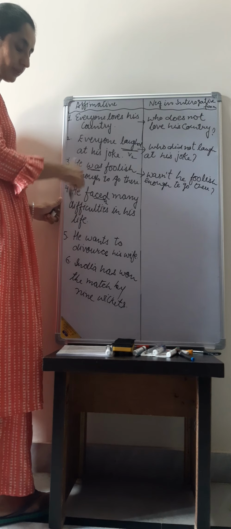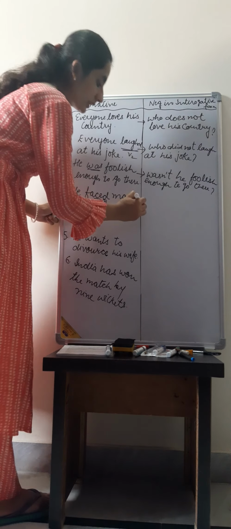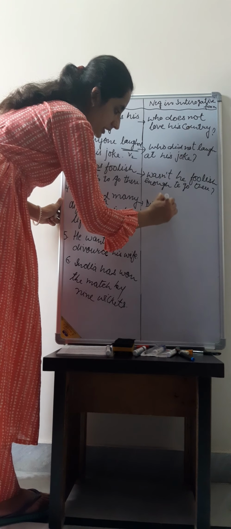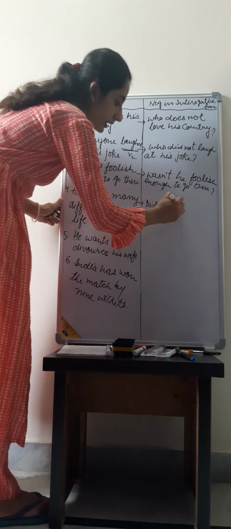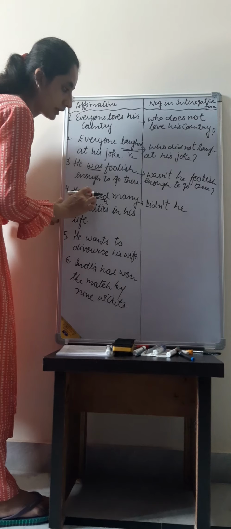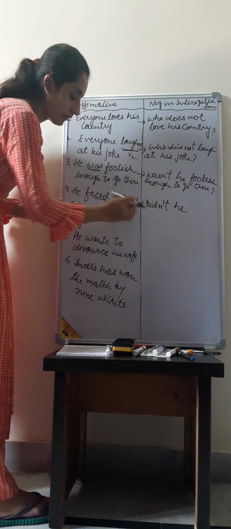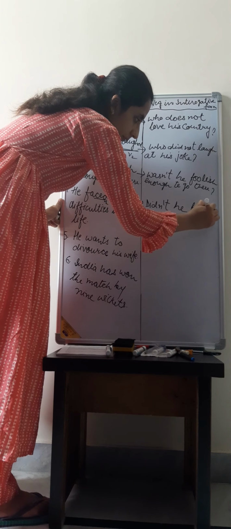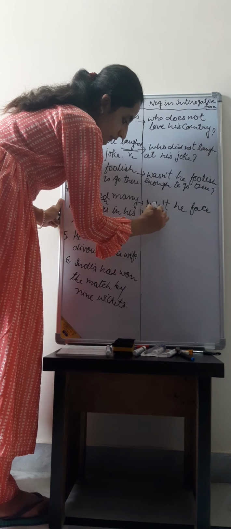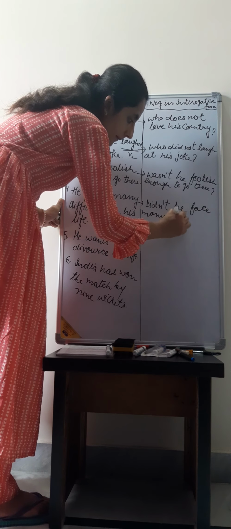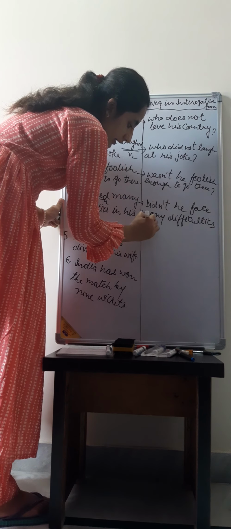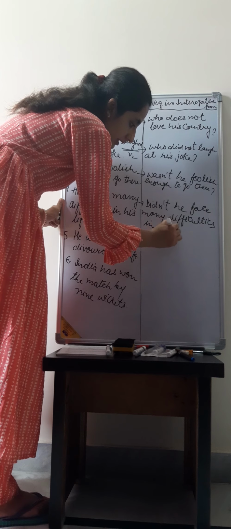So we know we can start this question with did not or didn't he. As didn't is used here, we will add the verb's first form. Didn't he face many difficulties in his life?